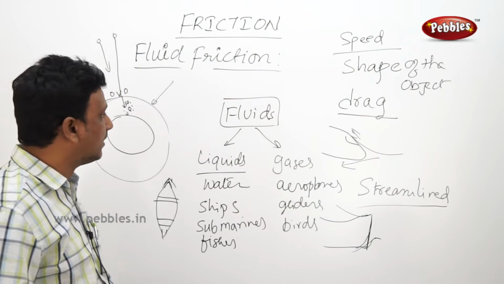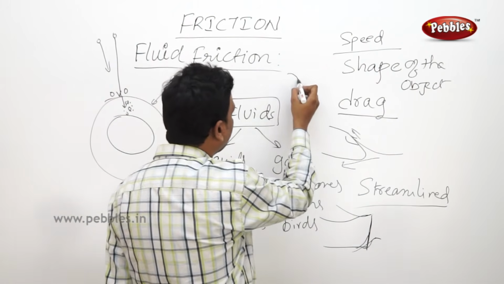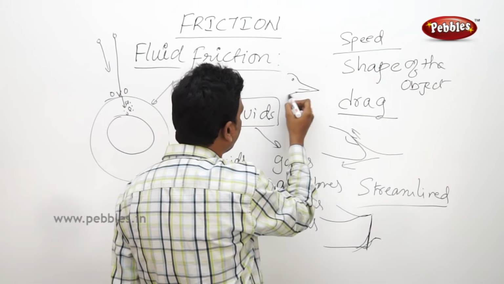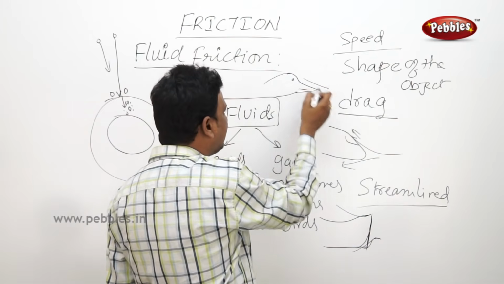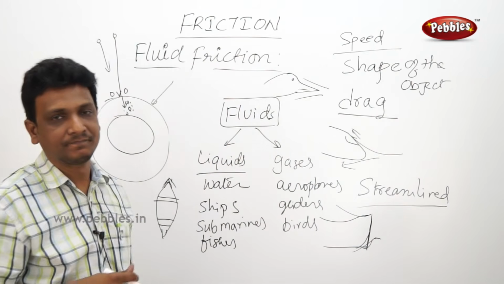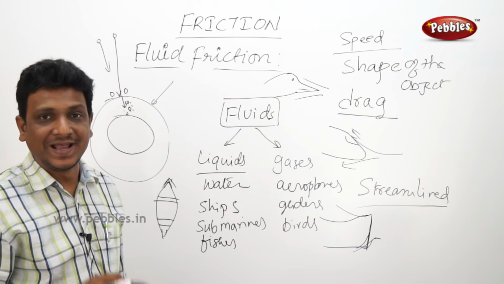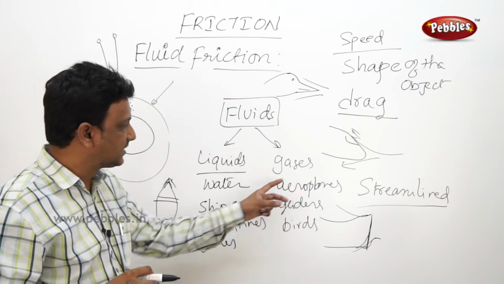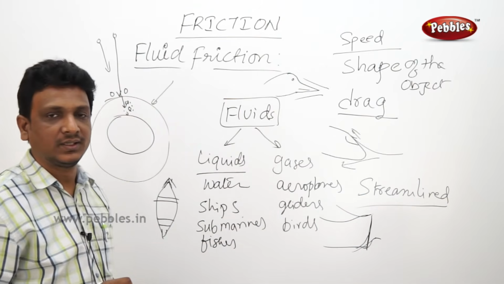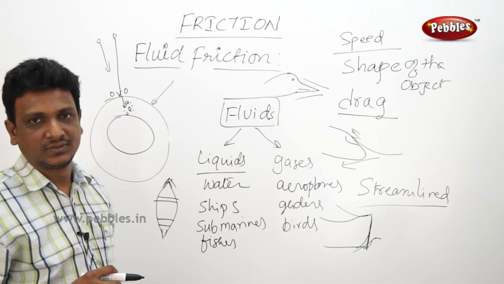If you see a bird, bird will be having a beak like this and head like this. It will cut the air. It has got a streamlined shape. So the special shape helps these objects which move in air and water to reduce the friction.